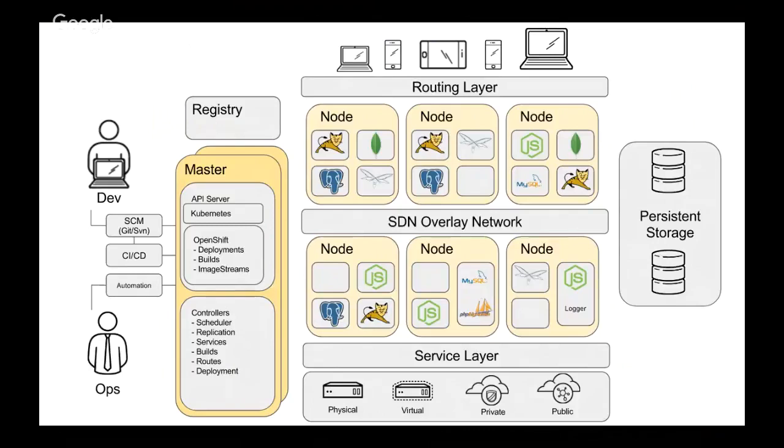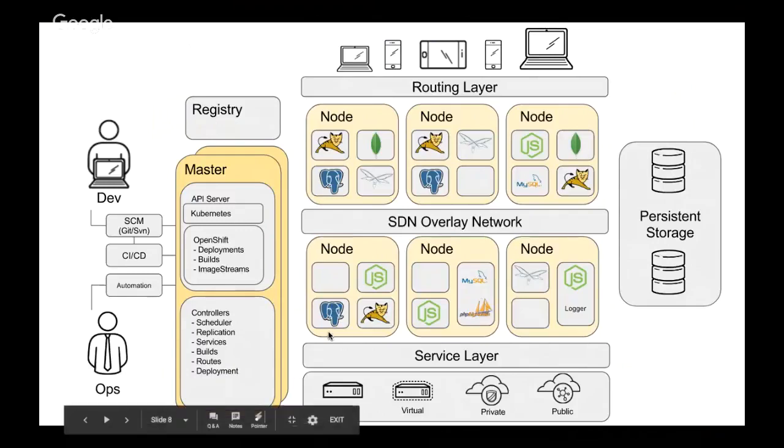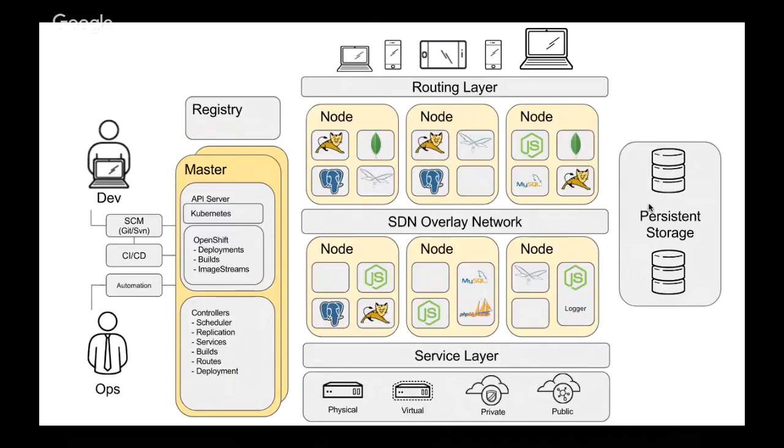We all know that containers are ephemeral. For example, suppose that we have data stored on a Postgres database. What will happen if that container dies? So Kubernetes also supports persistent storage. And to manage this cluster and all these containers, we can have one or more masters to take care of that. Okay, and to allow access to those containers, we also have a routing layer.